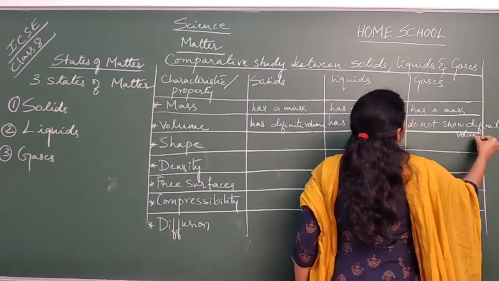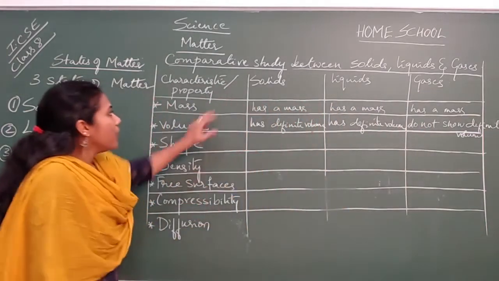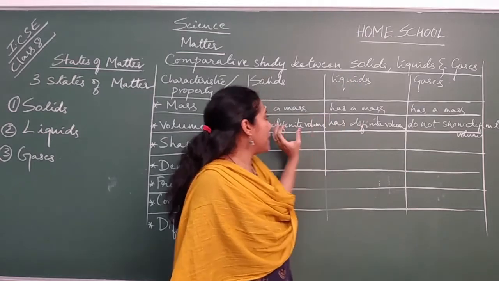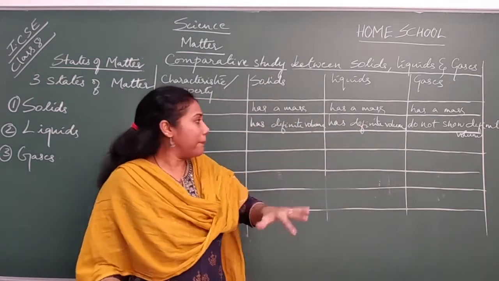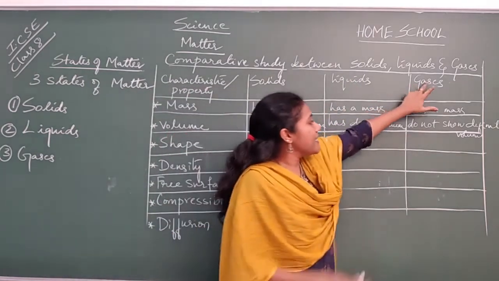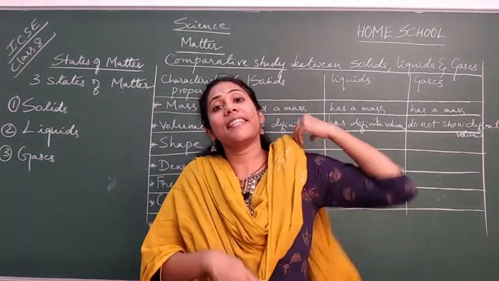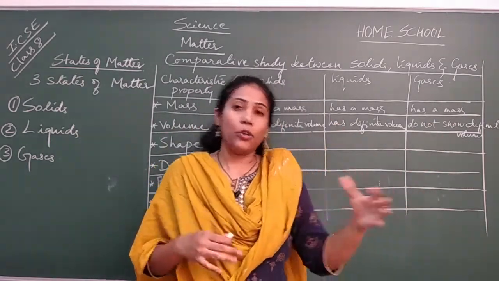Remember this, guys, this is very important. Solids have definite volume, liquids have definite volume. That means their volumes you can easily measure, whereas gases do not show definite volume. That means you cannot measure the exact volume occupied by a gas.